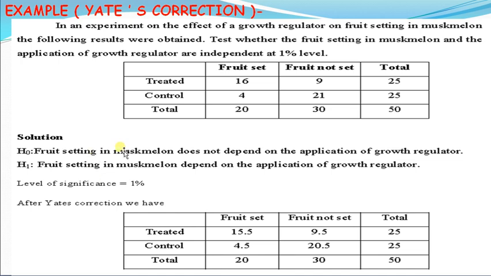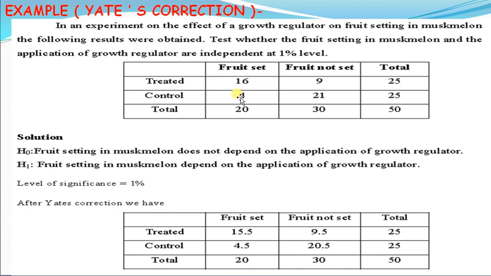To solve this problem, first we establish the null hypothesis H0: fruit setting in muskmelon does not depend on the application of growth regulator, and the alternative hypothesis: fruit setting in muskmelon depends on the application of growth regulator. The level of significance used here is 1%, and we make the edge correction. Here we see that a cell frequency, control fruit set, has only 4, which is less than 5.